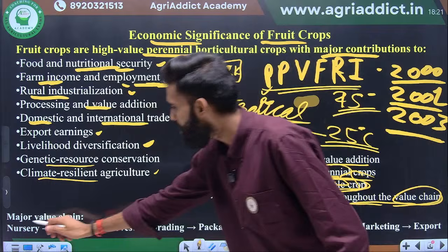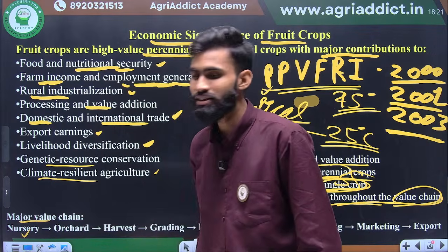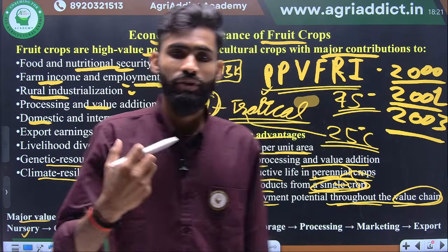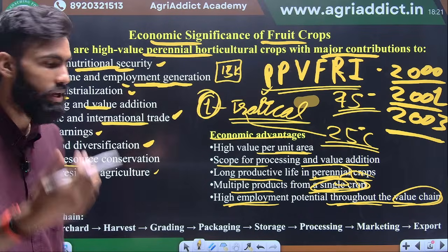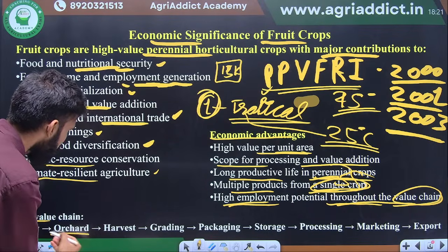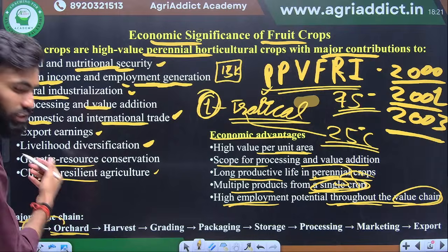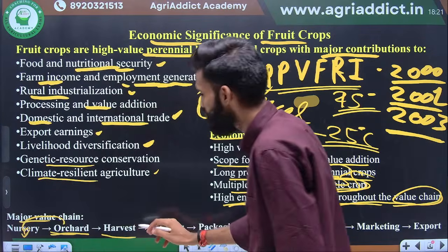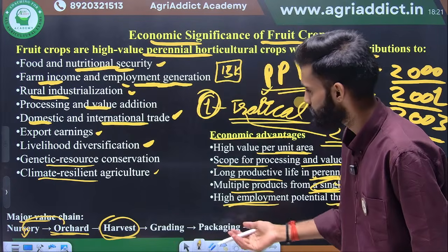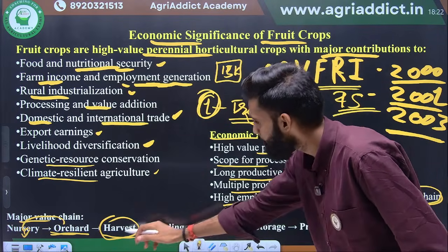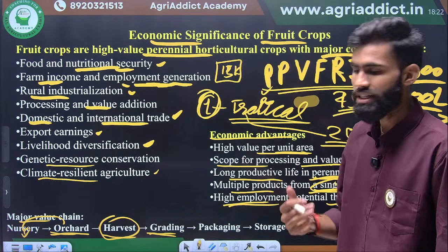If you see the value chain, the first one is the nursery. You should establish the nursery where you plant some plants and then transplant them in the main field. Next, the orchard development. You transplant this nursery plant in the orchard. Next, harvesting the fruits. In between, there are several cultural practices which we will see in the upcoming slides. Next, after harvesting, the second step is grading.